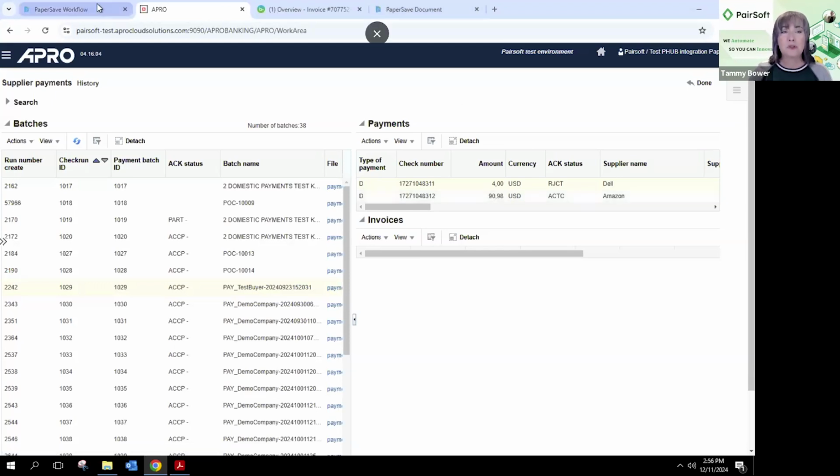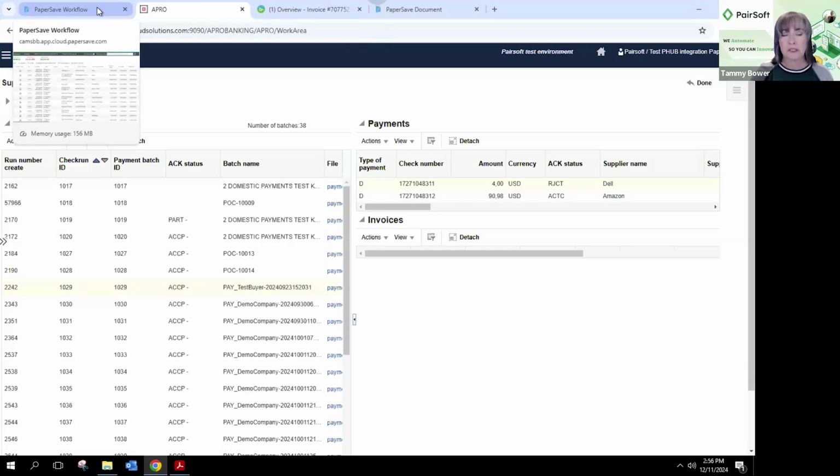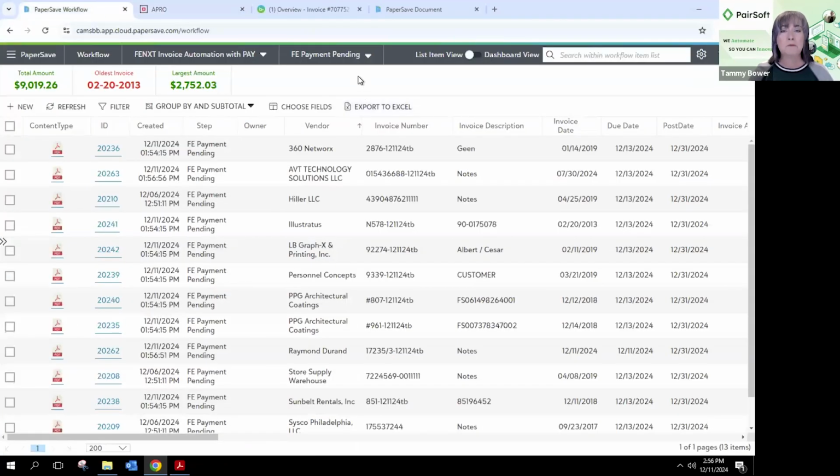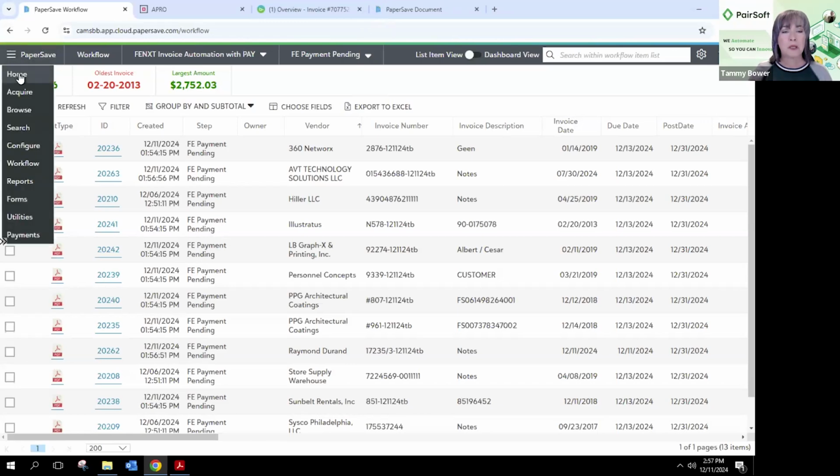So I think that's what's really important to know, some of the differences between some other offerings and what PaperSave Bank Pay brings to the table. You have the control of when you're going to pay these, how you're going to pay them, and those individual payments are withdrawn from your multiple checking accounts when the cash is dispersed and received by the supplier.